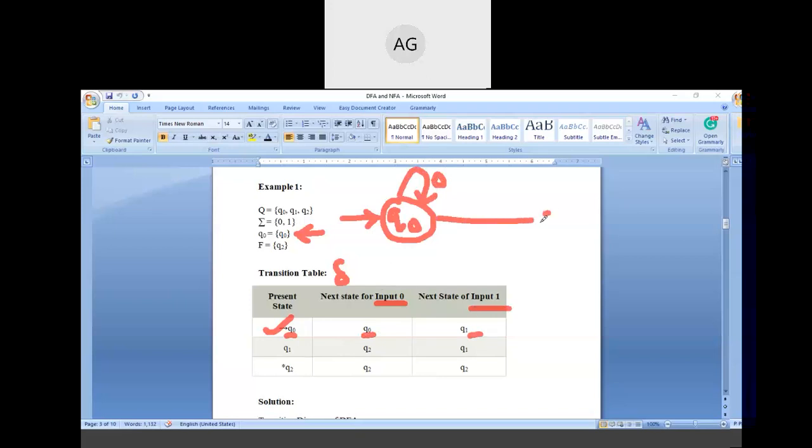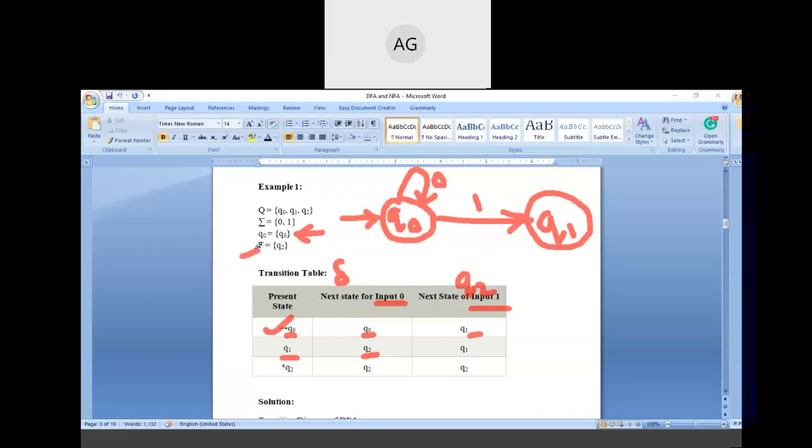So after getting 1, you move to the q1 state. This is the q1 state. Now both the transitions, the 0 and 1 inputs of q naught, are completed. Now we need to move to the q1 state. At the q1 state, on getting input 0, you need to move to the q2 state. So the q2 state is there.